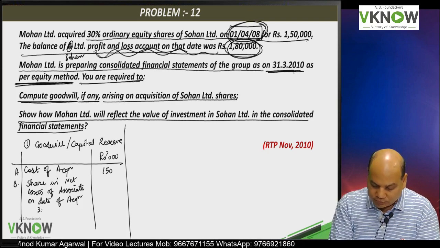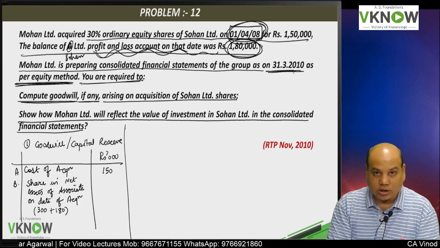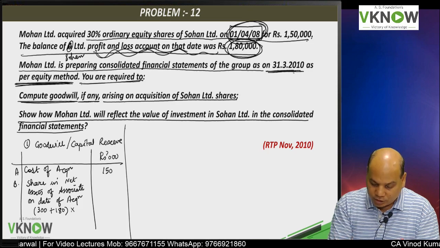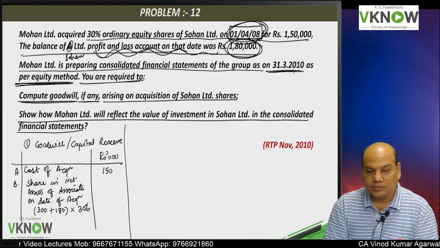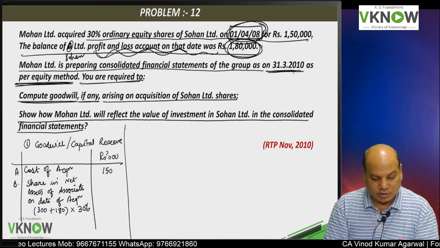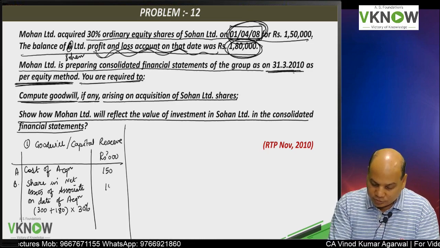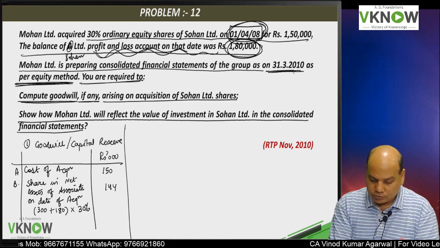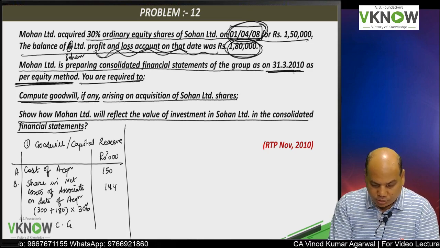So 300 share capital, 180 P&L account on the date of acquisition, multiplied by 30%. So how much is that? That is 144. So point number C would be goodwill.